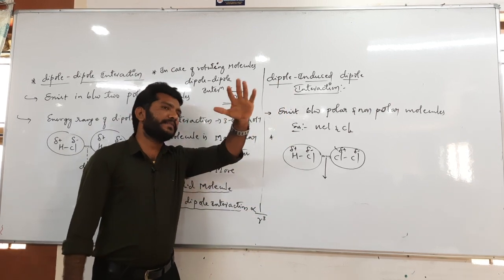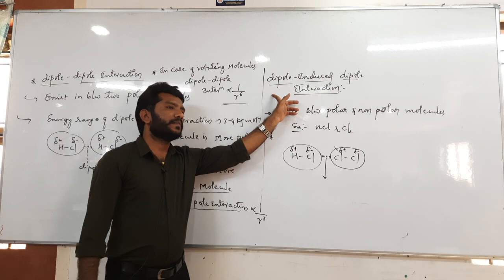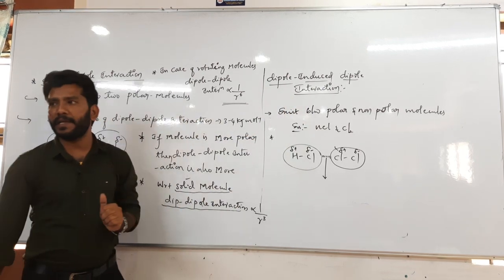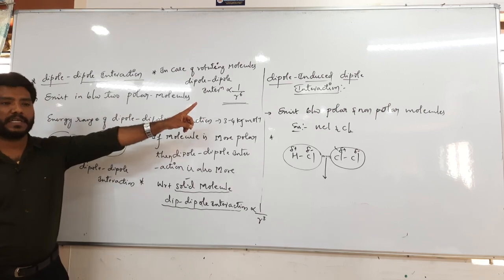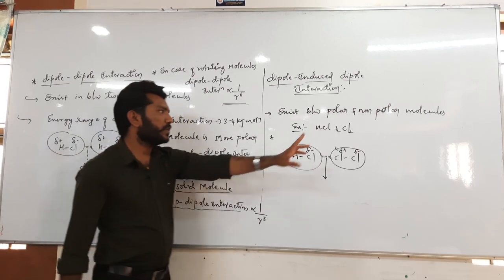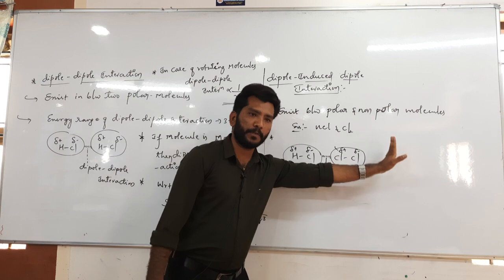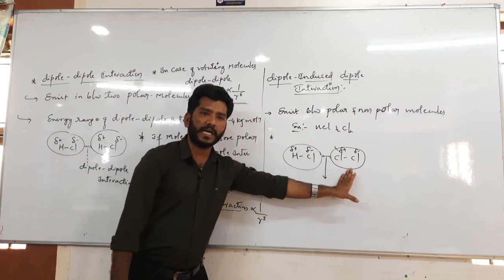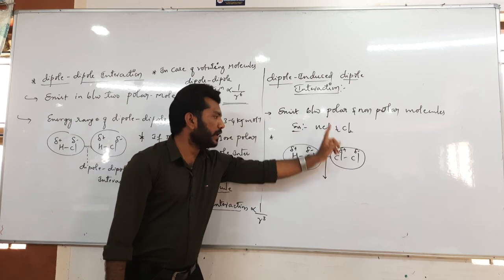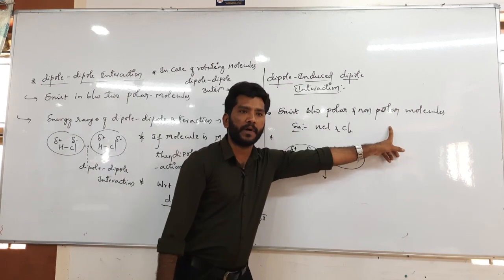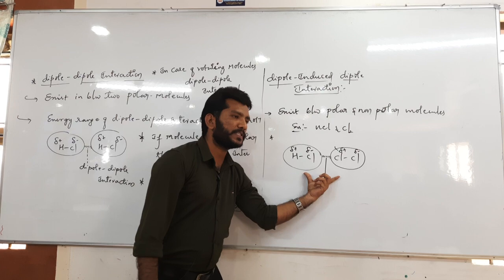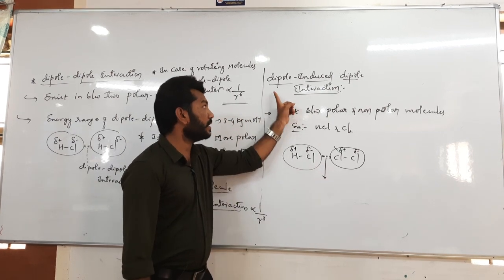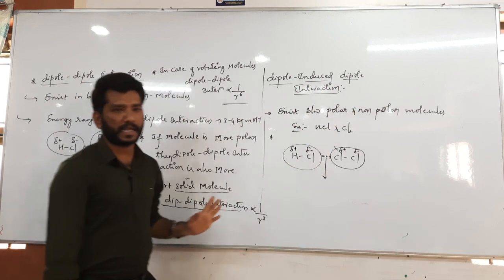See, well guys, dipole induced dipole interaction is there here. This kind of interaction has to exist between a polar and a non-polar molecule. Here HCl is there and chlorine is there. HCl is a polar molecule and the chlorine molecule is non-polar. In between these two species, a kind of interaction exists that we call dipole induced dipole interaction.